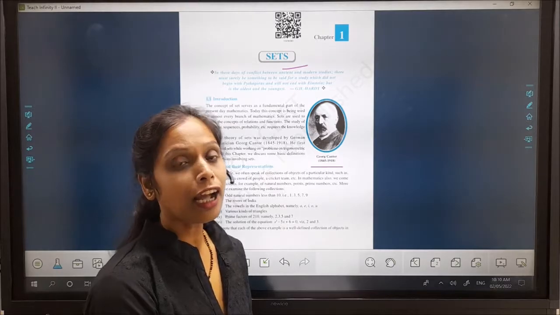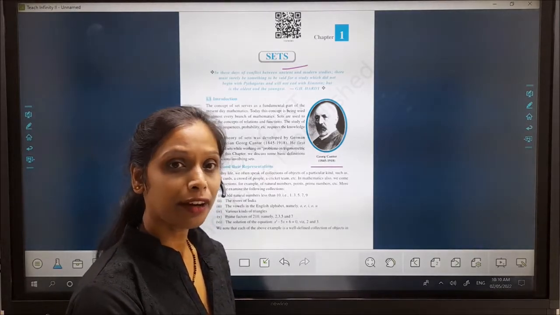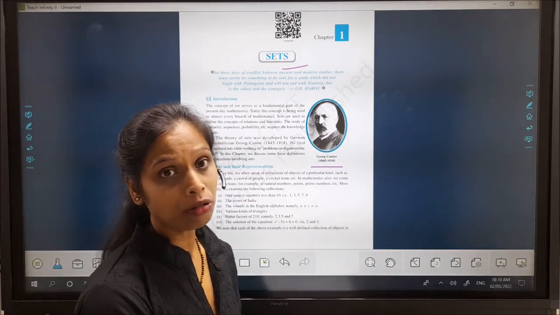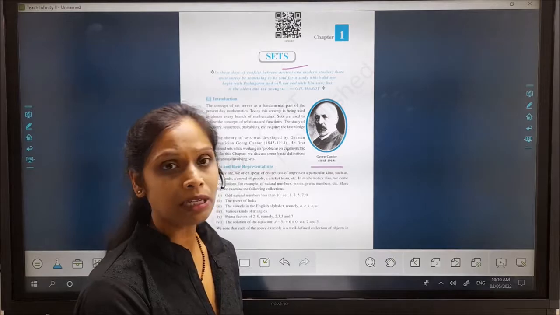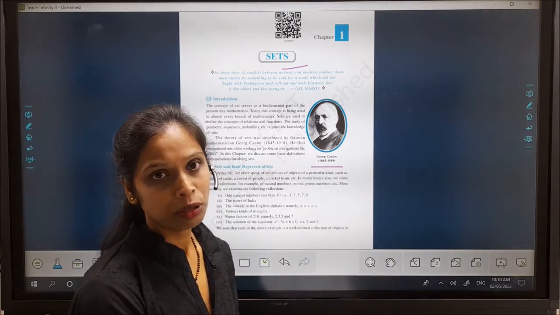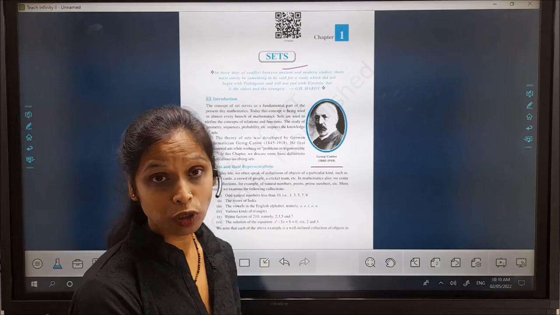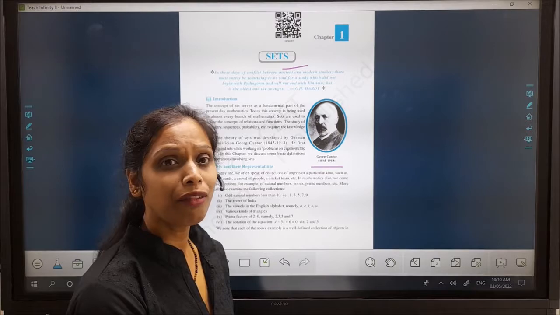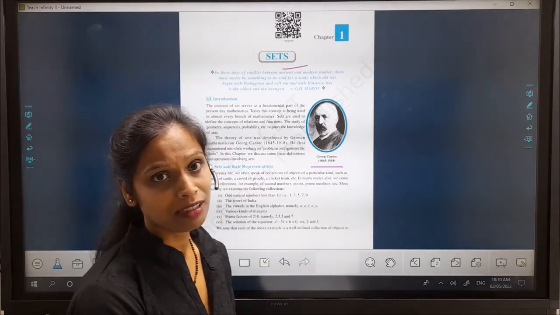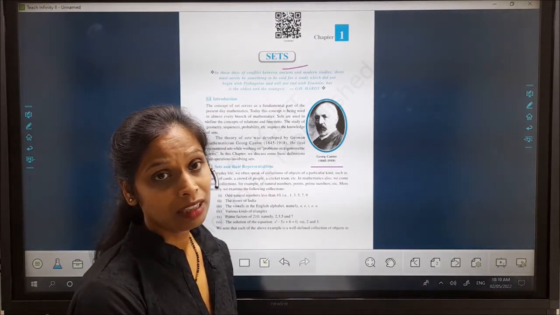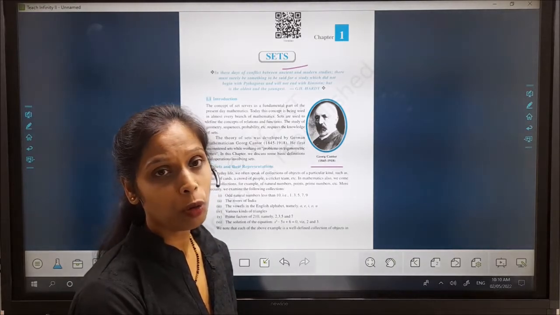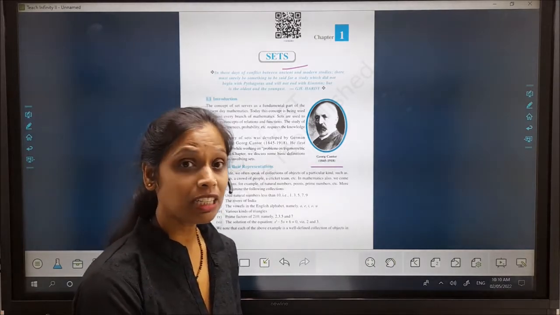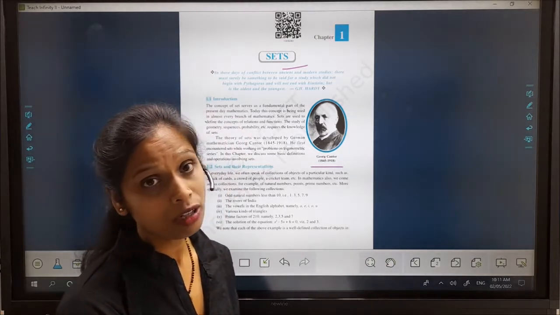Whereas the collection of eminent writers or famous writers, whether it is a set or not, then the famous is not well defined, because it differs from person to person. That's why you can't give a well definition of famous. There is no measurement of the famous. It is different. That's why it is not well defined, and that's why it is not a set.